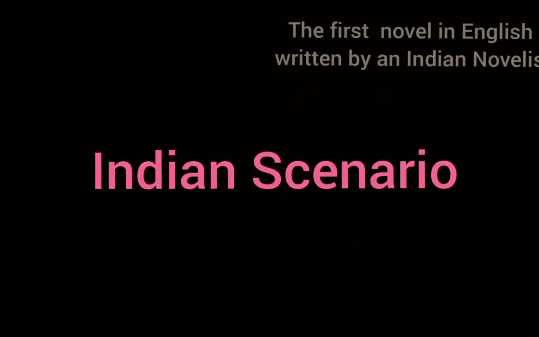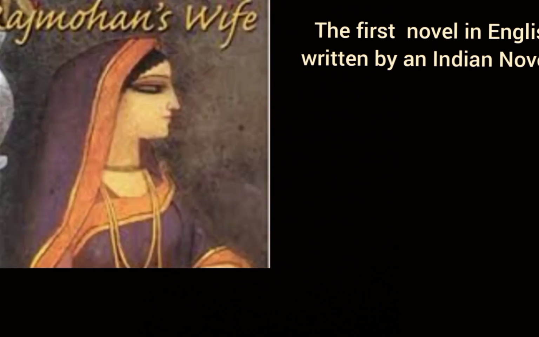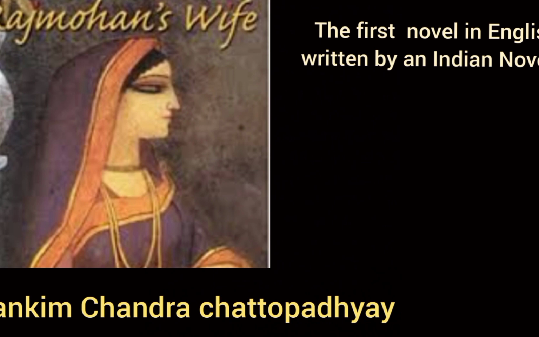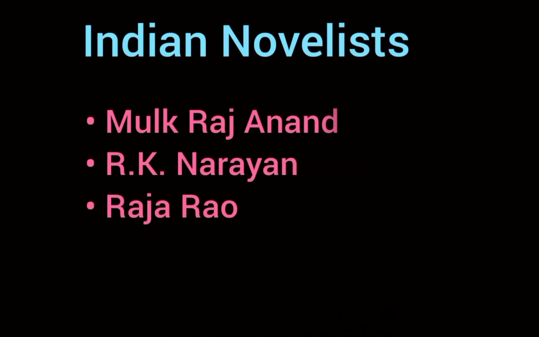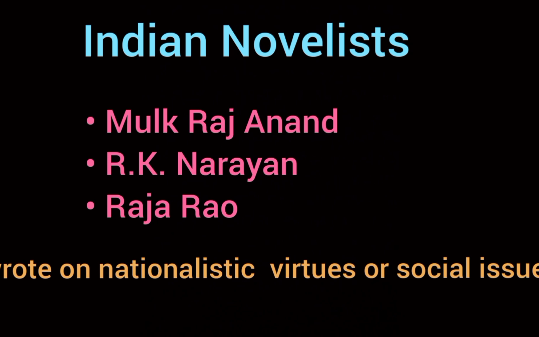Now we shall see the Indian scenario. The first novel in English written by an Indian was Rajmohan's Wife by Bankim Chandra Chattopadhyay. It was serialized in The Indian Field. Mulk Raj Anand, R.K. Narayan and Raja Rao wrote on the nationalistic virtues or social issues.